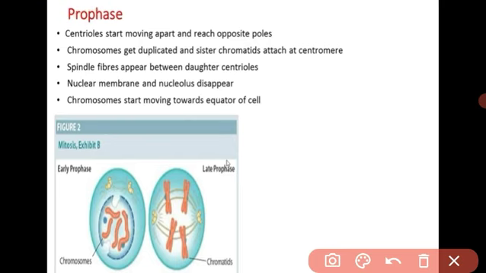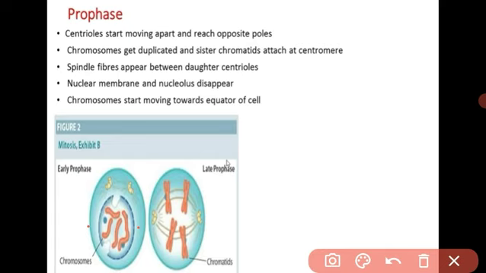In the prophase, the centrosome is divided into two centrioles. The two centrioles move apart from each other and reach the opposite poles. The spindle fibers appear. Spindle fiber means the spider web like structure. The chromatin fibers condense and form the chromosomes, with two sister chromatids. In the previous video we saw what is meant by sister chromatid and centromere. These sister chromatids are attached to the spindle fiber by the centromere.